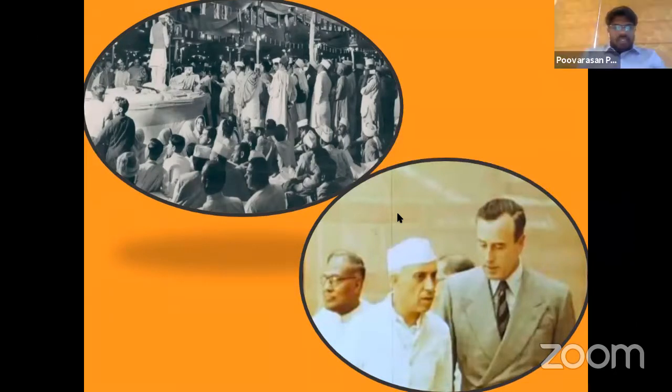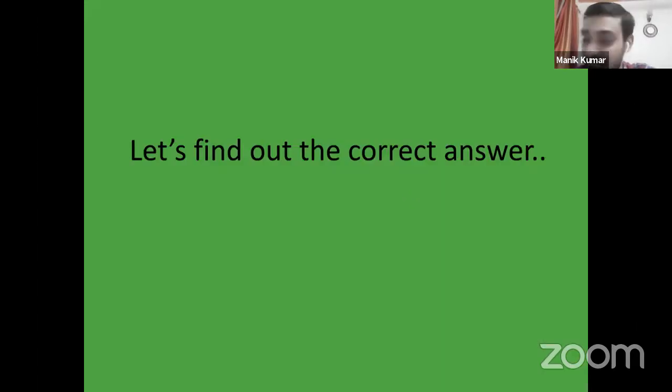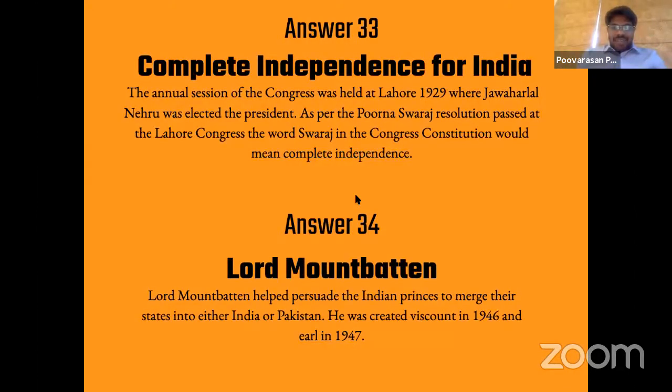Manik, what do you think is the right answer? We'll wait for the students to tell us the right answers. Okay, now let's see what the answers are. Manik, do you want to give a guess before we go to the poll? It's option D, I think. Okay, Manik, you're with 9% of the students. The right option for both questions is actually option C.